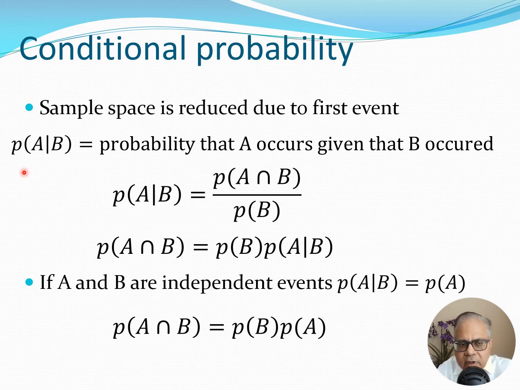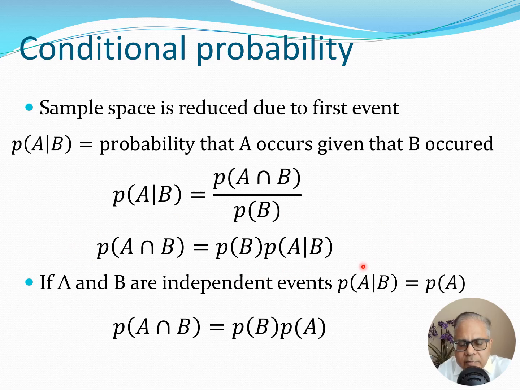So we define something as P(A|B), and this is the probability that A occurs given that B occurred. So then we can have the formula P(A|B) equals P(A intersection B) divided by P(B), or I can write this as P(A intersection B) equals P(B) times P(A|B).